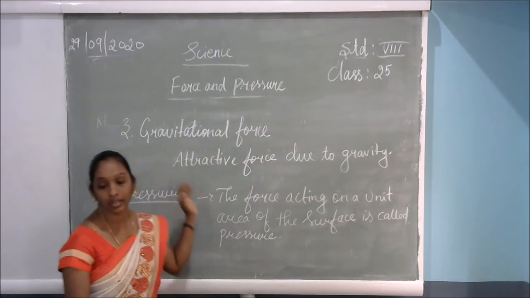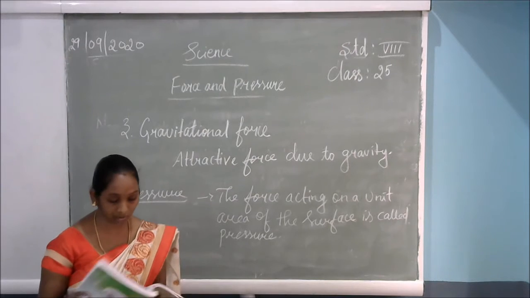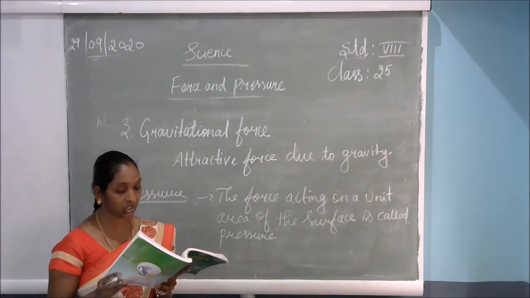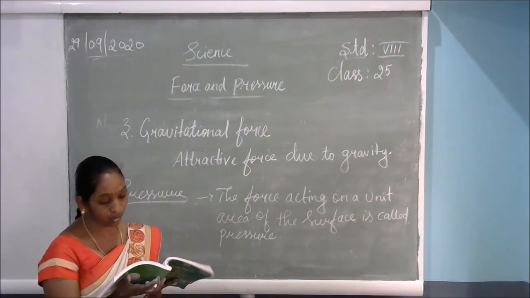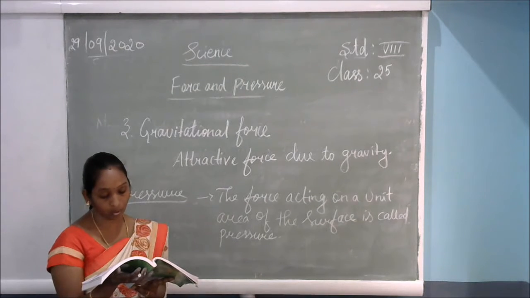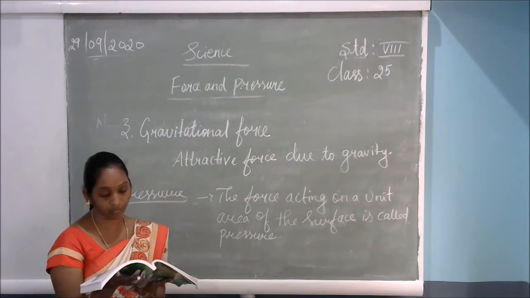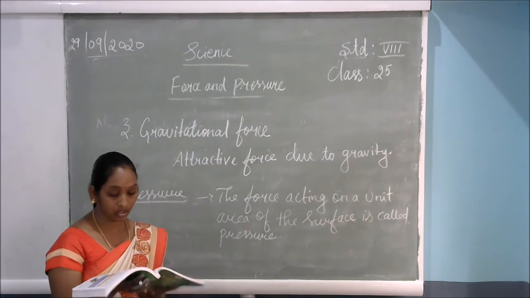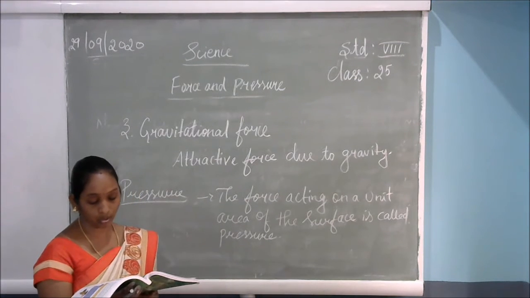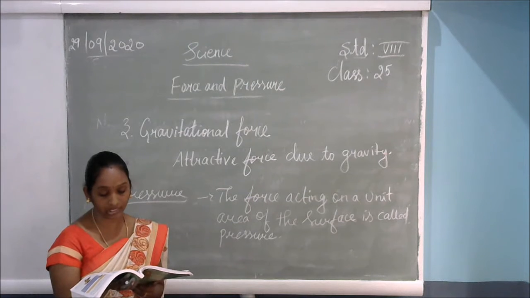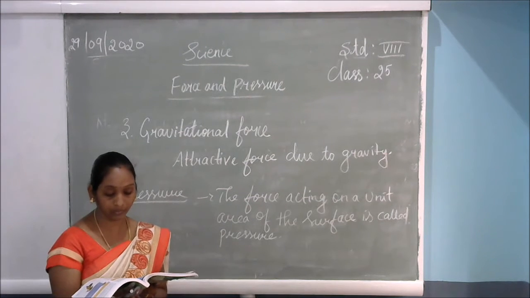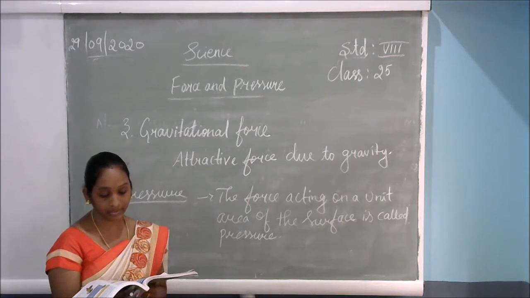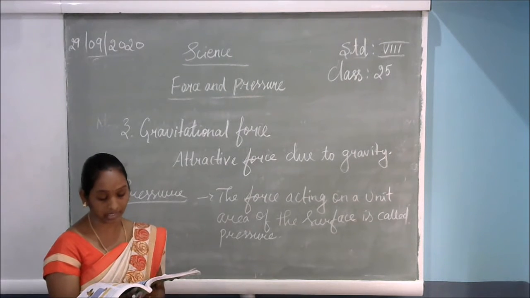Gravitational force. In our textbook, on page number 86, gravitational force: You know that a coin or a pen falls to the ground when it slips off your hand. By slipping, the things fall to the surface. Leaves and fruits also fall to the ground when they get detached from the plant. Have you ever wondered why it is so? When the coin is held in your hand, it is at rest.